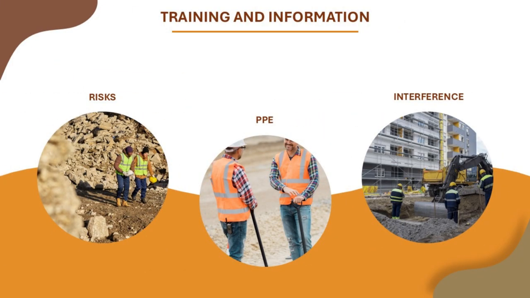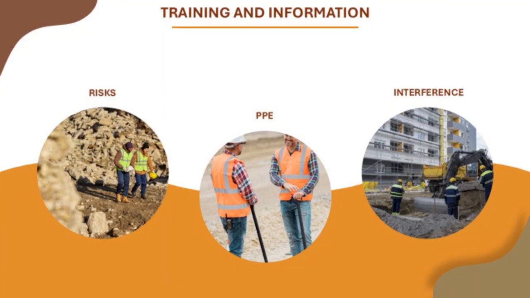Training and information. Risks. Workers must be trained on the specific risks of excavations and emergency procedures. PPE. Workers must know how to use the required PPE, helmet, gloves, safety footwear, harnesses, masks, etc. Interference. Workers must avoid simultaneous work by teams performing different activities in the excavation areas.